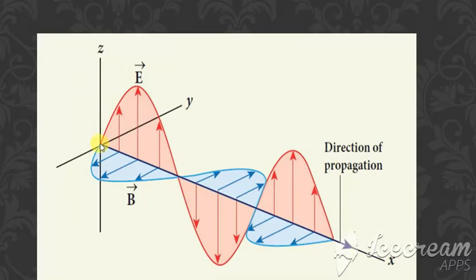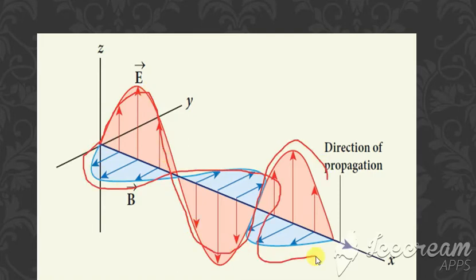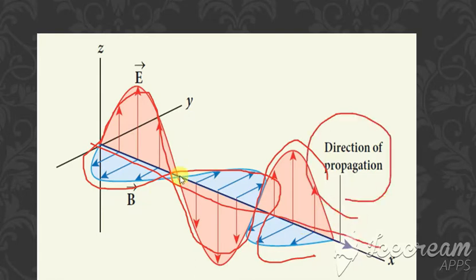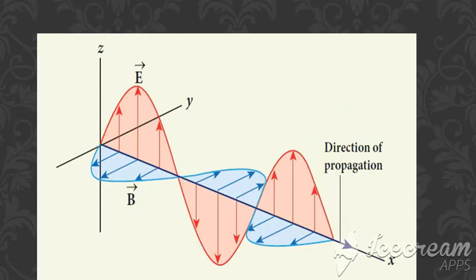Okay, so here is the electric field, and here we have the magnetic field, and this side is the direction of propagation of the wave. So they are not affected by the electric as well as the magnetic fields, and I can say that all these three are perpendicular. See here, this is the electric field, and this is the magnetic field, and here is the direction of propagation. So all these three are perpendicular to each other.